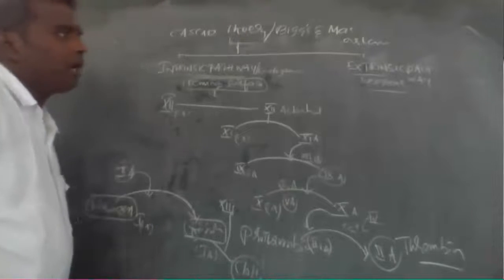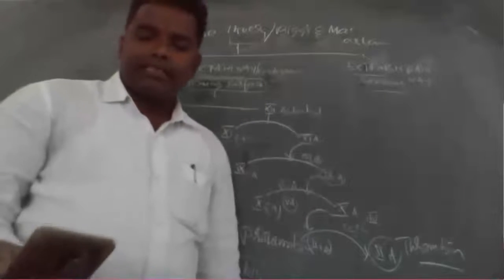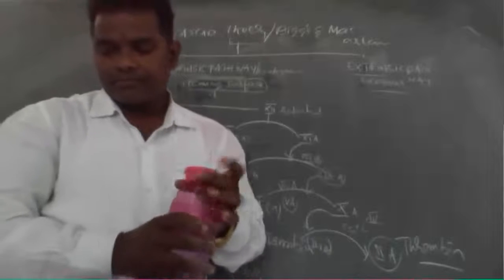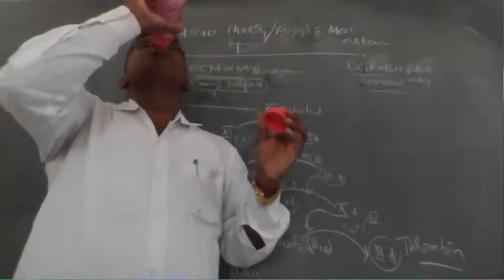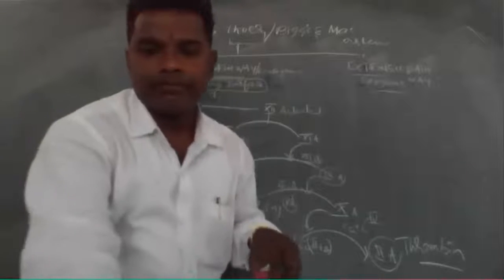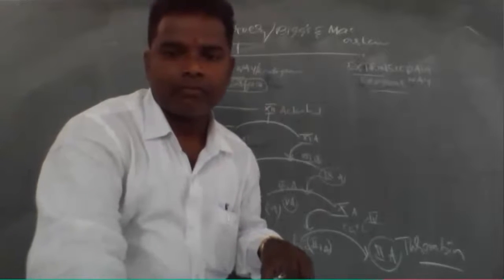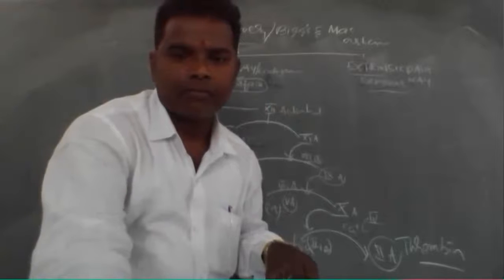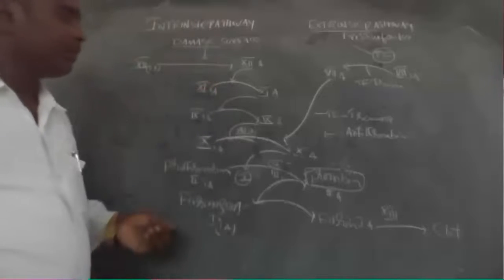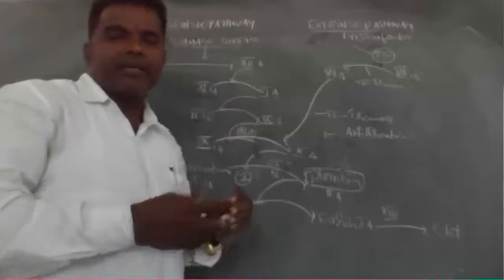Now what is the extrinsic pathway? This extrinsic pathway, very important thing.